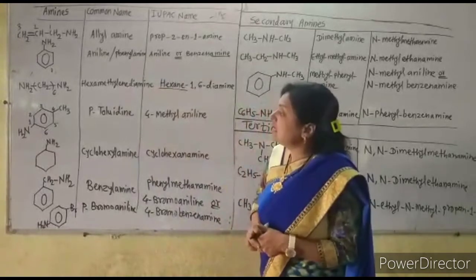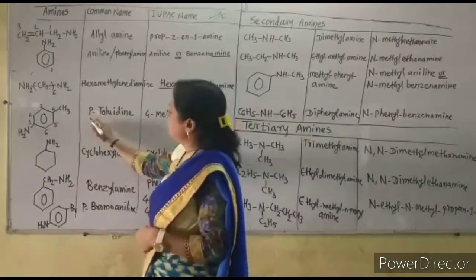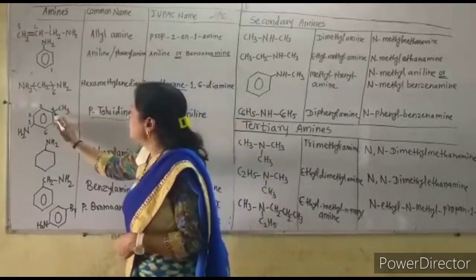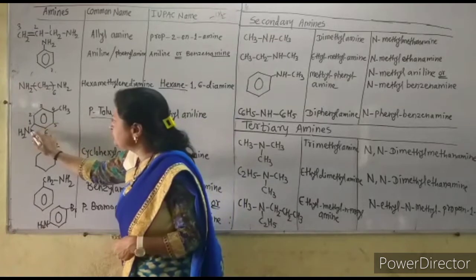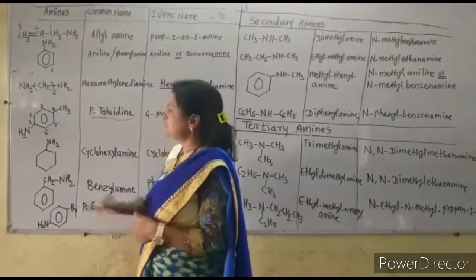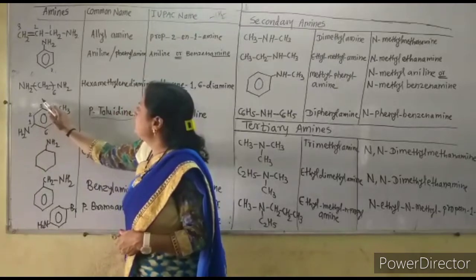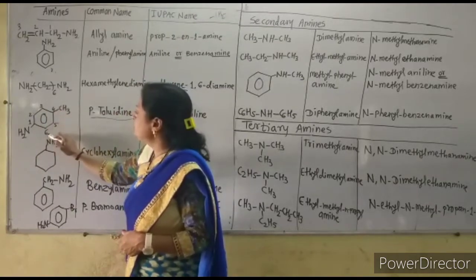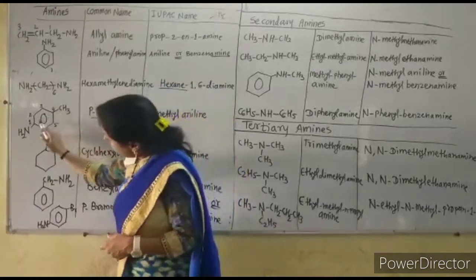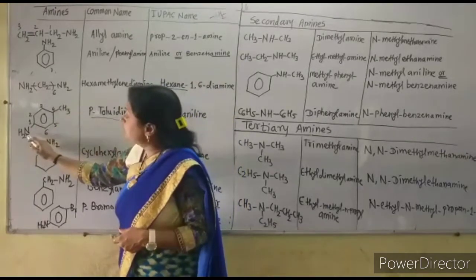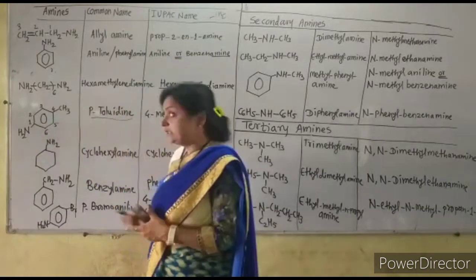Now next, this is para-toluidine. This is the common name because to this methyl group, at exactly the para position, there is the NH2 group. See here, this is the para position. If the methyl group is here, then the NH2 group must be here for para-toluidine. Now this is para-toluidine because the methyl group and NH2 group are at para positions to each other.